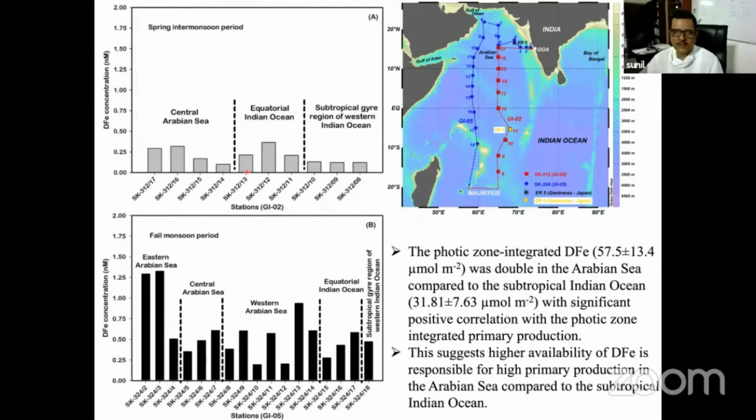And if you also see this plot, there is a significant difference between the Arabian Sea, meaning the Northern Indian Ocean, and the subtropical Indian Ocean. As you are moving from the subtropical Indian Ocean to the Northern Indian Ocean, the concentration of iron is changing. It is continuously increasing towards the Arabian Sea. Particularly in the equatorial and subtropical Indian Ocean, the concentration of iron is significantly lower. And again here, dust is important, but water masses are also playing a huge role. Antarctic intermediate water, which is coming from the Southern Ocean, I think is bringing a very low concentration of iron. I will be talking about that.